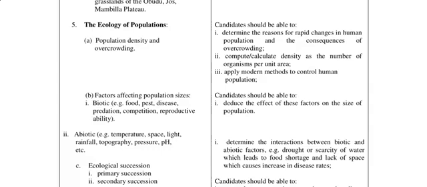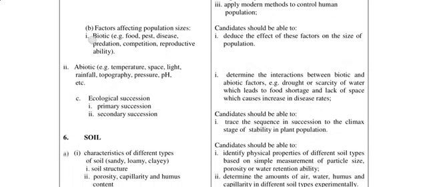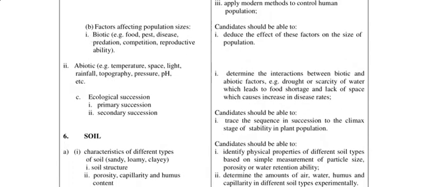Then we also have factors affecting population sizes, biotic and abiotic. Under this, you should be able to deduce the effect of these factors on the size of a population and determine the interactions between biotic and abiotic factors. We have a whole lot of this. Say, for example, scarcity of water, drought, which leads to food shortage and lack of space, which causes an increase in disease rate, thereby giving an increase in mortality rates. Then we have a lower population.